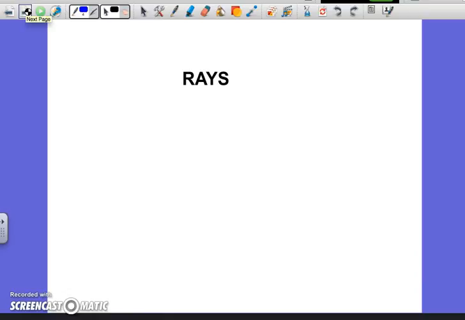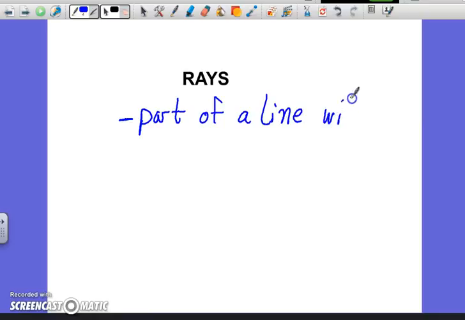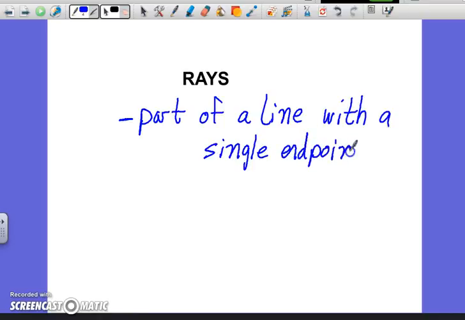Now, the last one we're going to talk about is a ray. A ray is a part of a line with a single endpoint. What do I mean by that? I mean it starts in one place and then it goes forever.